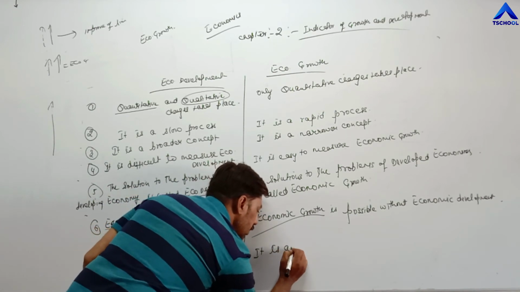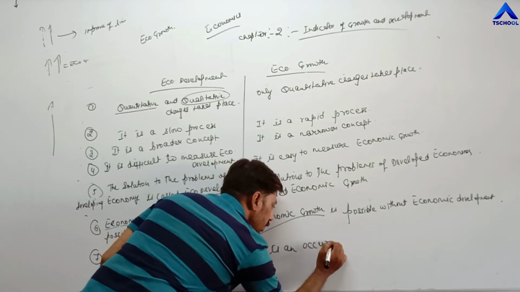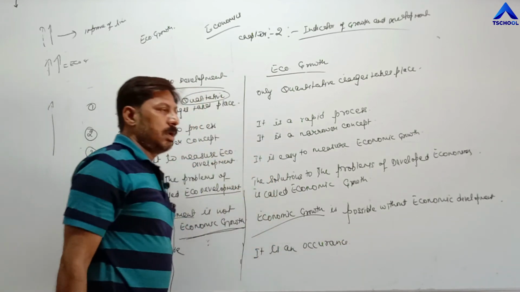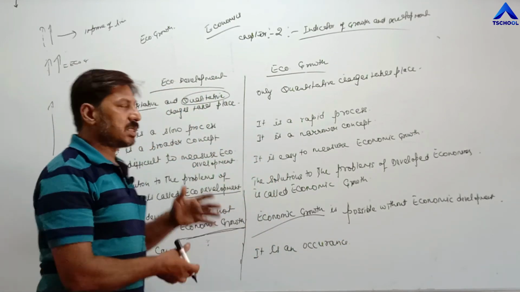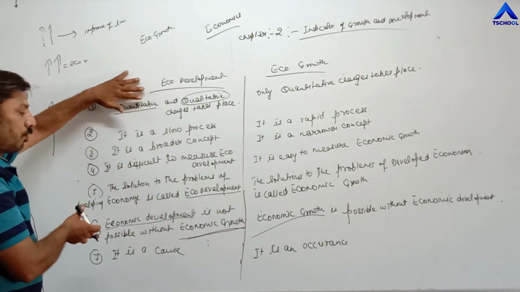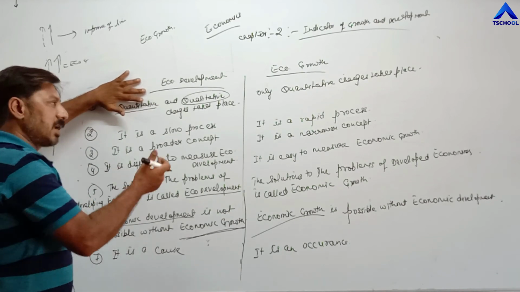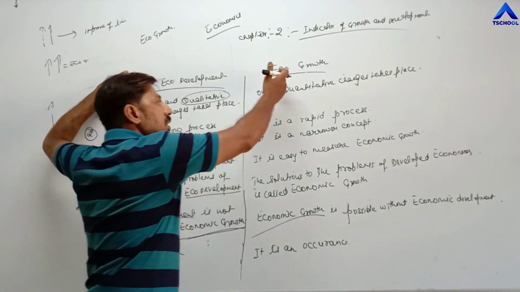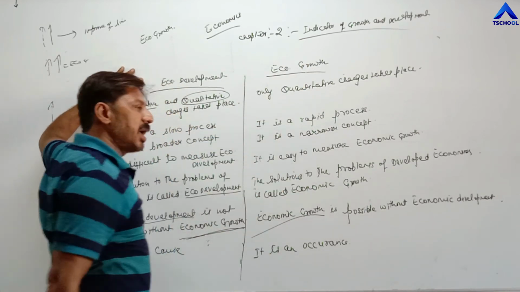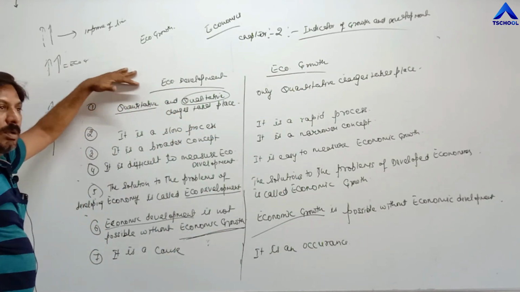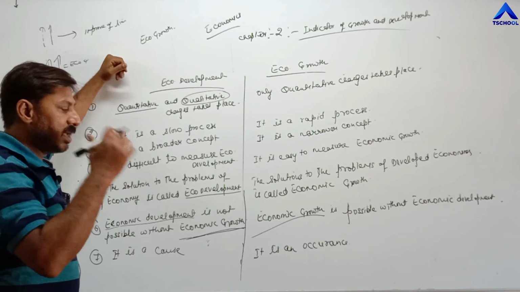It is an occurrence. Here occurrence means it is an automatic process. Once the process of economic development is completed, automatically the process of economic growth starts, means automatically national income increases at a higher rate, per capita income increases at a higher rate.